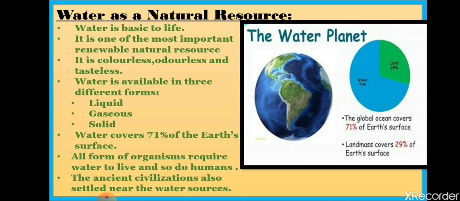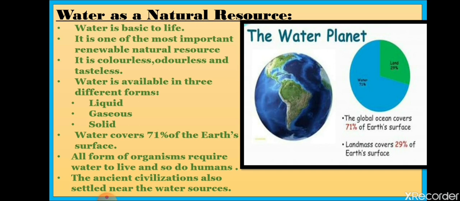All of us know that some percentage of water on the surface of the earth exists in frozen form, in Antarctica and Greenland. All these are the areas where water is available in the frozen form. So water is available in three different forms: liquid, gaseous and solid.